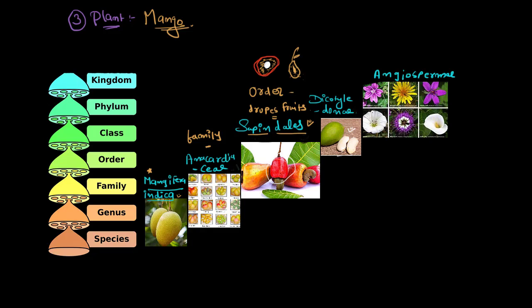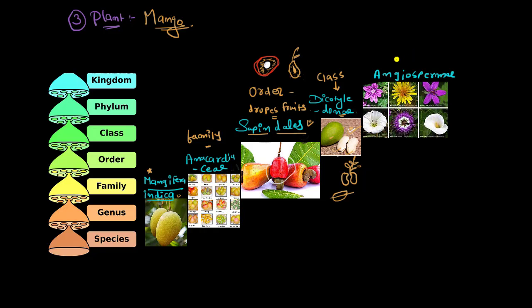Okay, now what is the class? So the class here is Dicotyledons. Now you know what a dicotyledon is, right? A dicotyledon is something that has two seed leaves like this, and from here the plant is going to grow. In fruit also you can see there is a dicotyledon. As you can see in this mango, it has one seed, but the appearance is like two parts coming together, right? So it is a dicotyledon part.